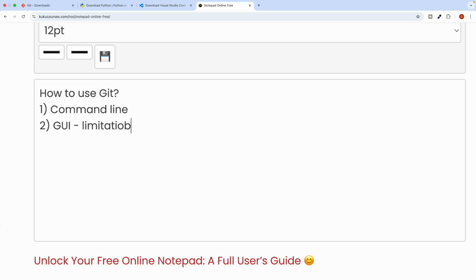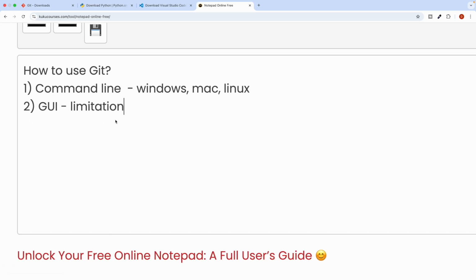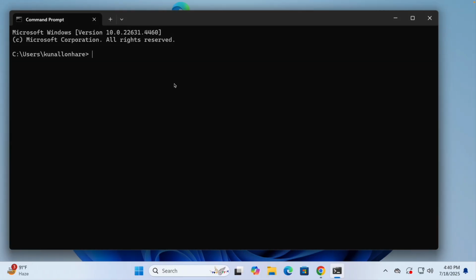Let's say some particular user interface will not work in Linux. It will work in Windows and Mac. So these are some small limitations you can have, but the command line will work for all users, whether you are using Windows, Mac operating system, or maybe Linux. So that's how Git works, okay. And it's something very interesting and cool too, right?